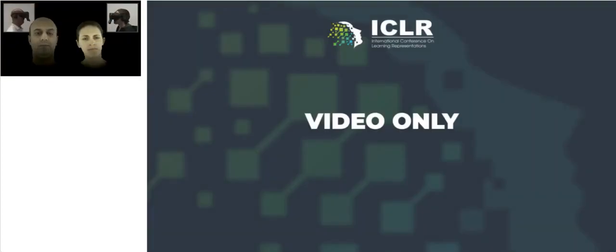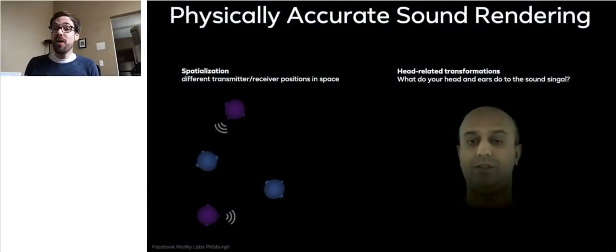If you are in virtual reality, your experience does not only depend on what you see, it heavily depends on what you hear. So it is important that we can render audio in a physically highly accurate way. That means audio is spatialized. I need to get the position from which the sound is coming, right? There are some individual aspects, your specific head shape, ear shape. They do transformations to the sound which impacts how you perceive sound. And we need to model all of this in a correct way.